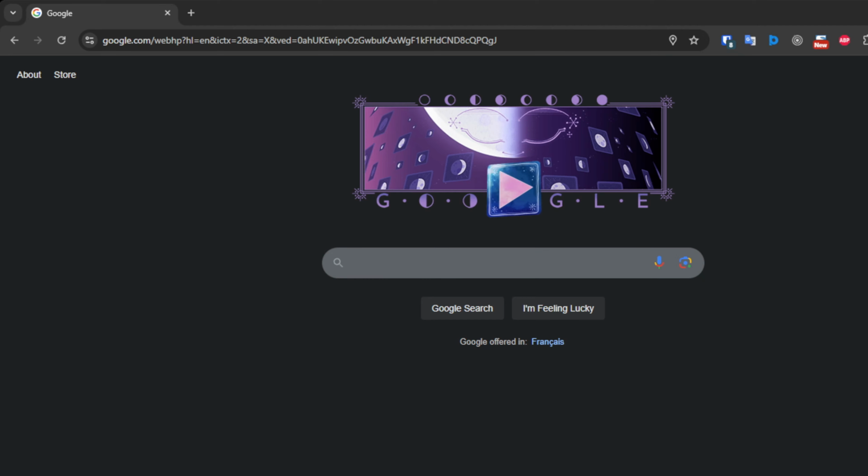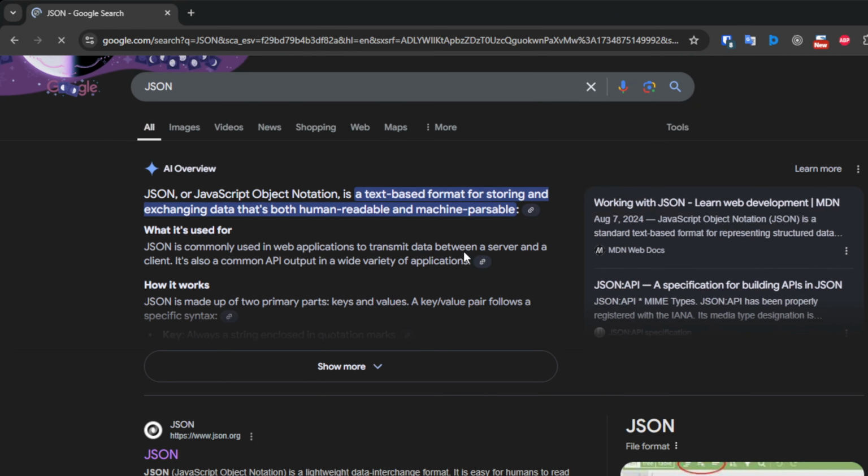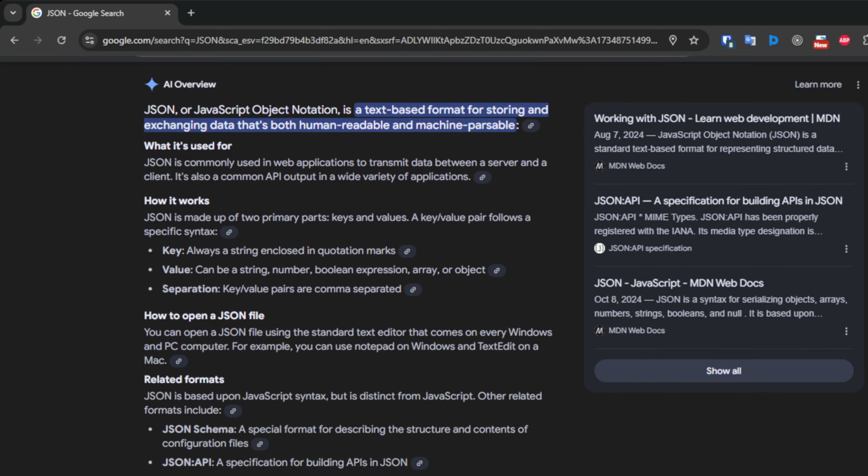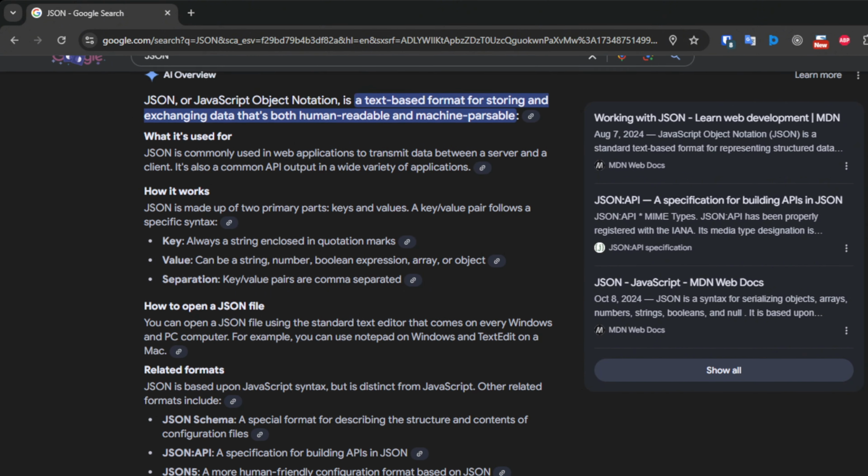It's a lightweight format used for storing and transporting data, commonly between a server and a client. And by the way, JSON is text-based and easy for humans to read, write, and understand. JSON is made up of key-value pairs, similar to a dictionary or object in many programming languages. Keys are always strings, and values can be strings, numbers, booleans, arrays, or even other JSON objects.